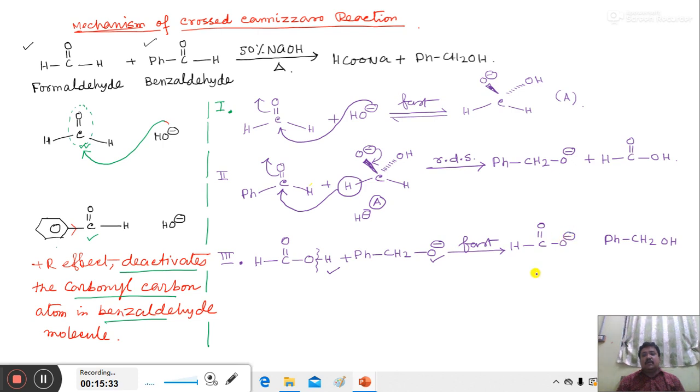This formate anion combines with the Na plus cation present in the medium to form sodium formate. This is the mechanism of how, in a crossed Cannizzaro reaction, when formaldehyde and benzaldehyde react, formaldehyde undergoes oxidation to form sodium formate and benzaldehyde undergoes reduction to form benzyl alcohol.